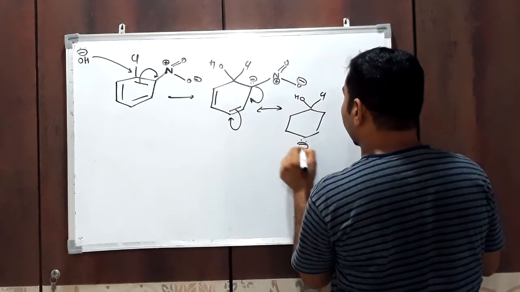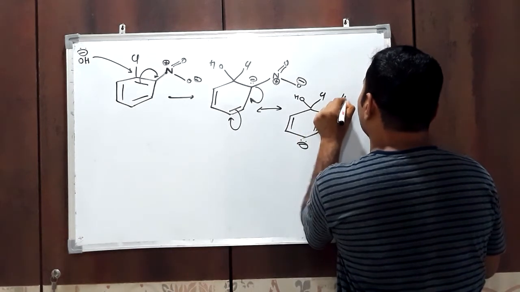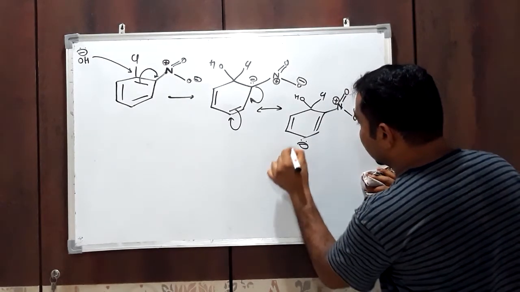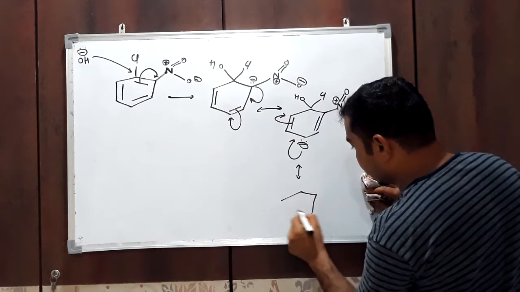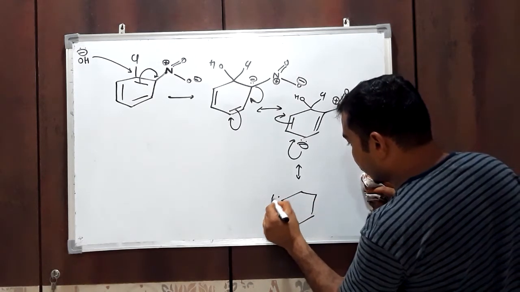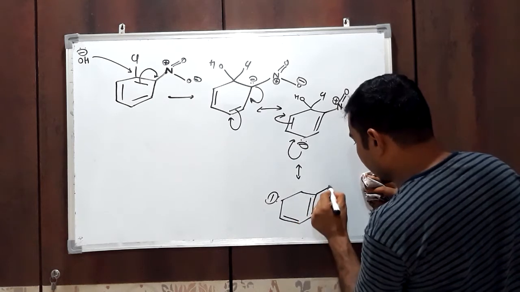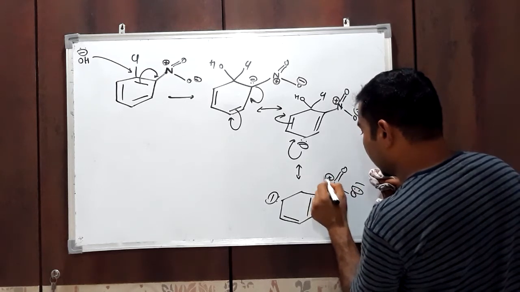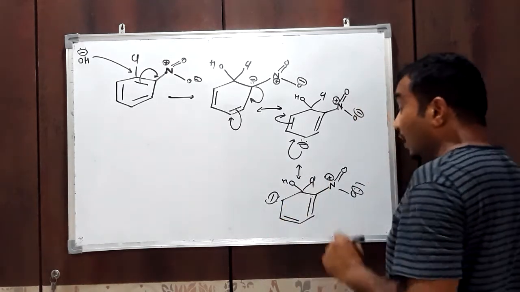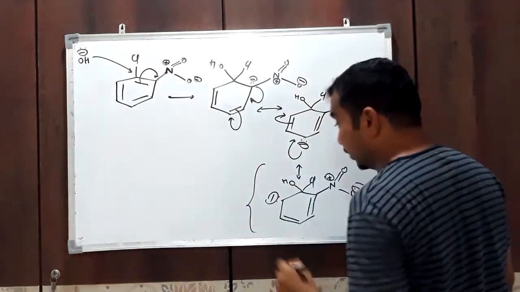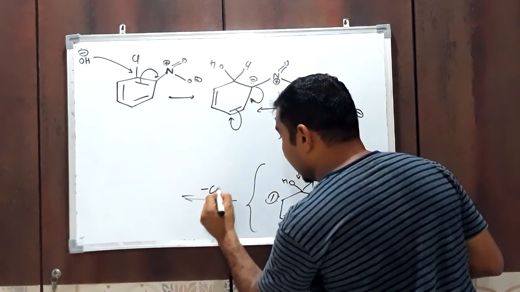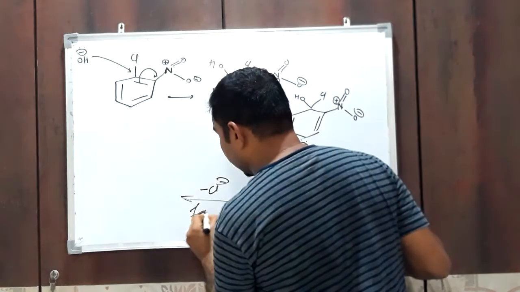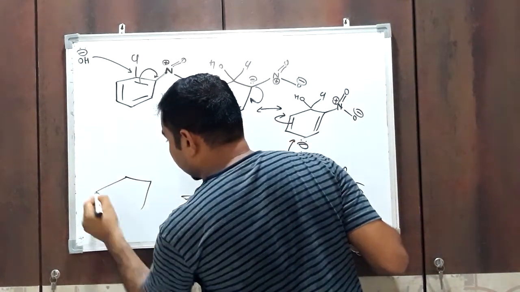Like this, negative charge is here now. After these resonance structures, minus Cl takes place fast.